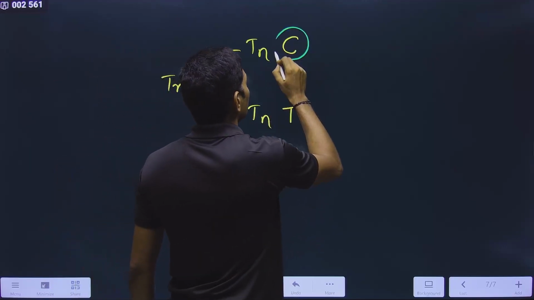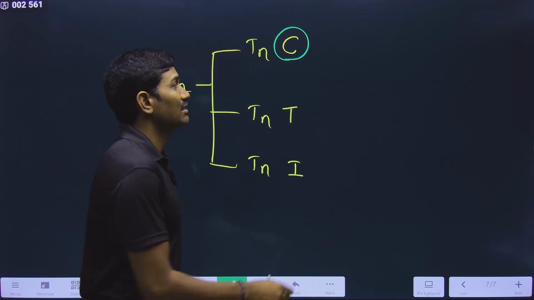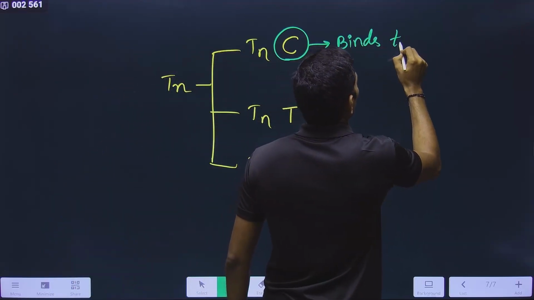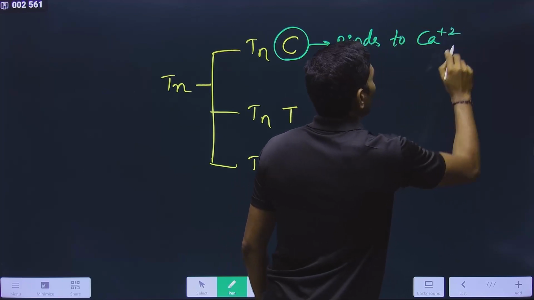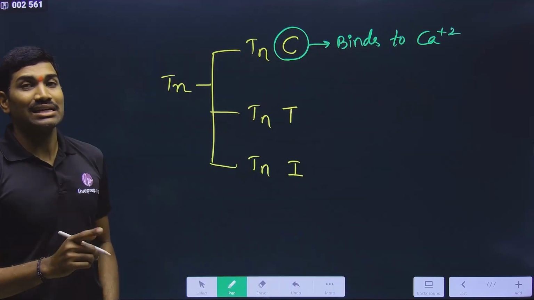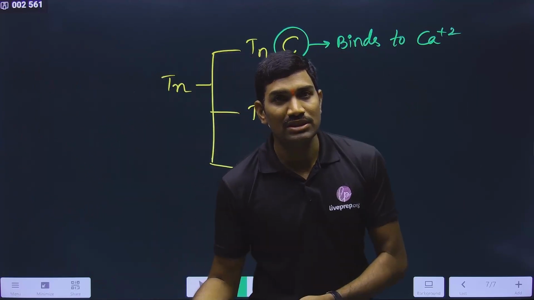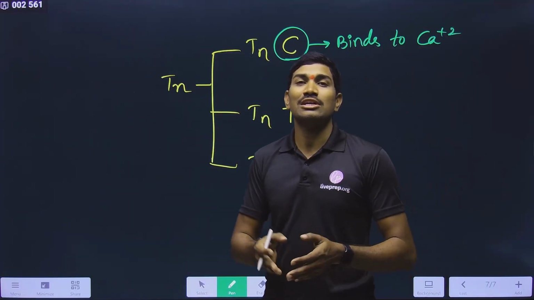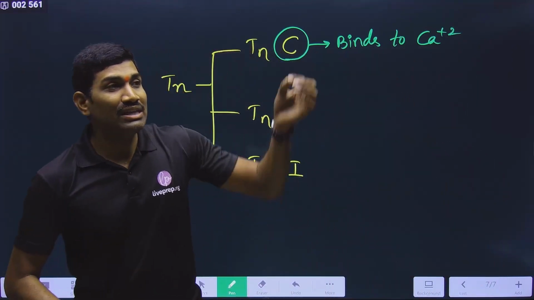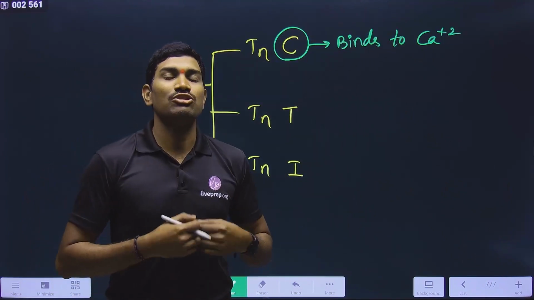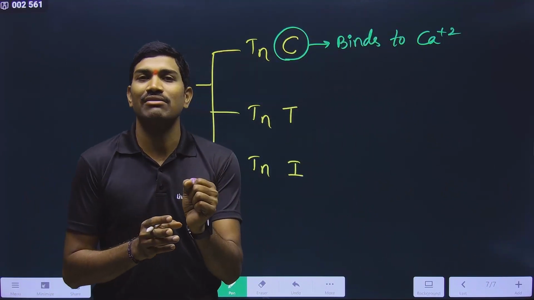What will the subunit troponin C do? C binds to calcium. During muscle contraction, calcium ions are required. And where are these calcium ions stored? Just now we studied, calcium ions are stored in the sarcoplasmic reticulum. If there is a signal from the nervous system for the release of this calcium for muscle contraction, then what happens?